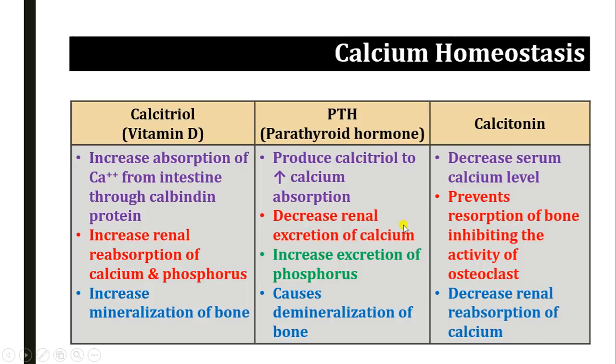Now, as I told you, the calcium level is very well regulated in the narrow range of 9 to 11 milligram per deciliter. That is called calcium homeostasis. That is mainly regulated by three factors: calcitonin, a hormone; calcitriol, that is the active form of vitamin D; and the third is PTH, parathyroid hormone. We'll see the role of that in the calcium homeostasis.